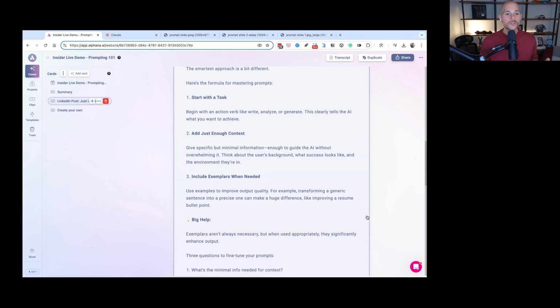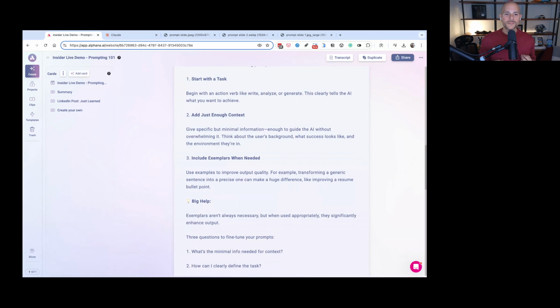Number 1, start with a task. Begin with an action verb like write, analyze, or generate. This clearly tells the AI what you want to achieve. Number 2, add just enough context. Give specific but minimal information, enough to guide the AI without overwhelming it.